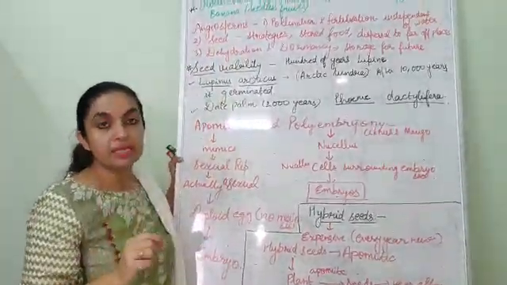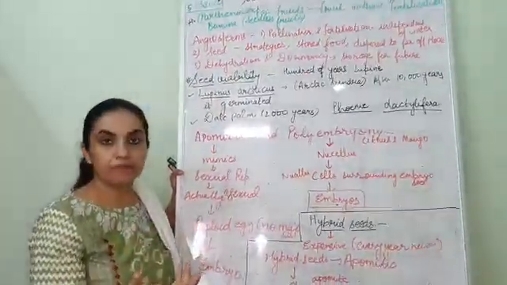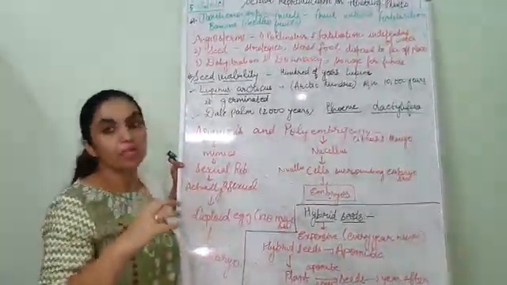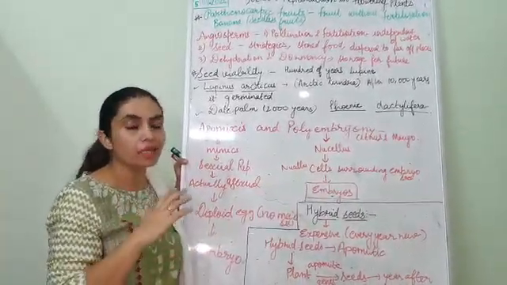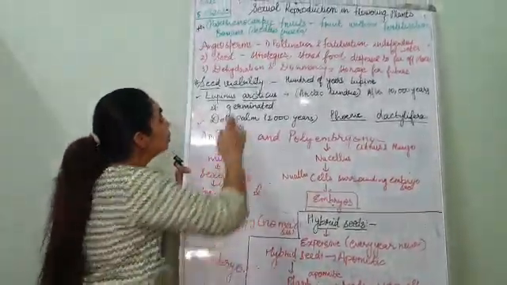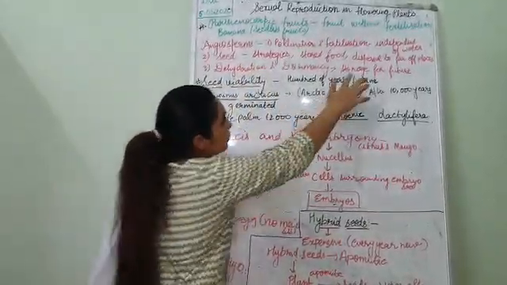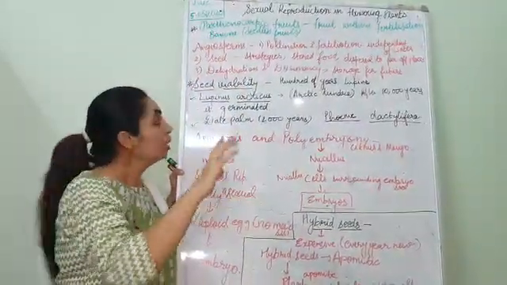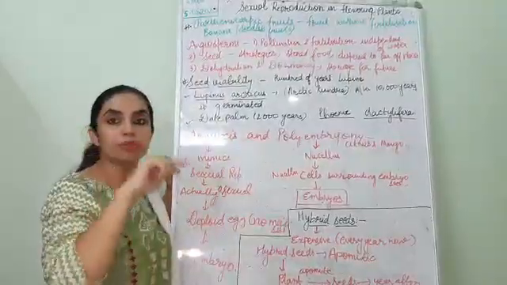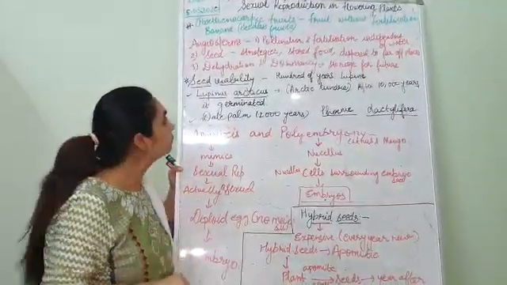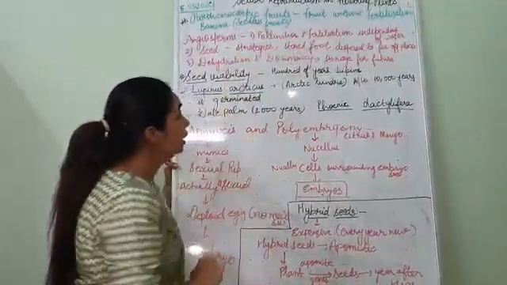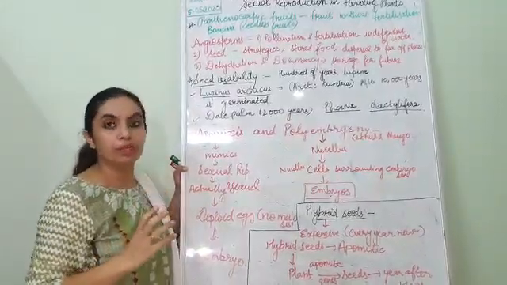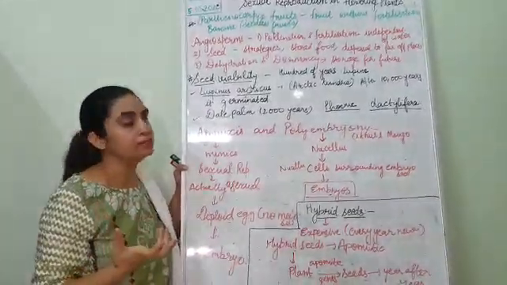Then secondly, seed. Seed is a very amazing structure and it is a bank for the future because it reserves the embryo in it. The embryo is protected and we can store the seeds, and agriculture is impossible without seeds. The strategies for seed dispersal mean seeds are dispersed to far off places, which ensures the wide distribution of angiosperms around the globe. Then they have stored food inside them, so till the germination time comes, the stored food is utilized.